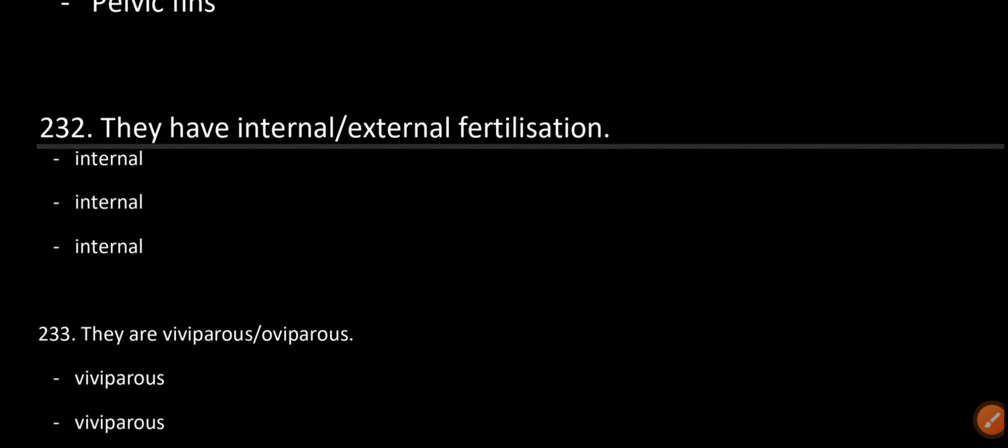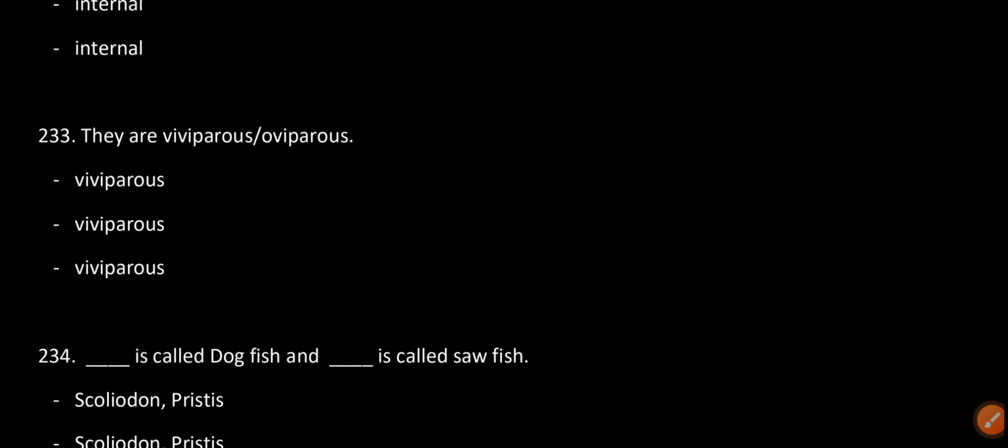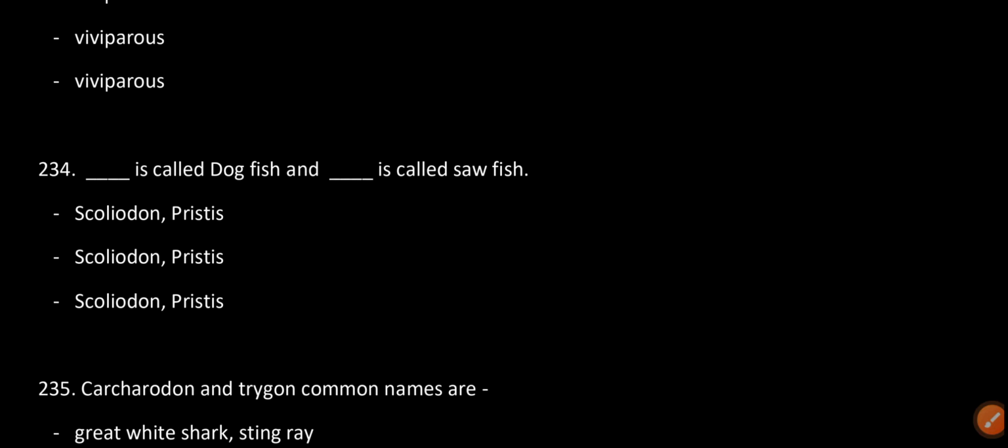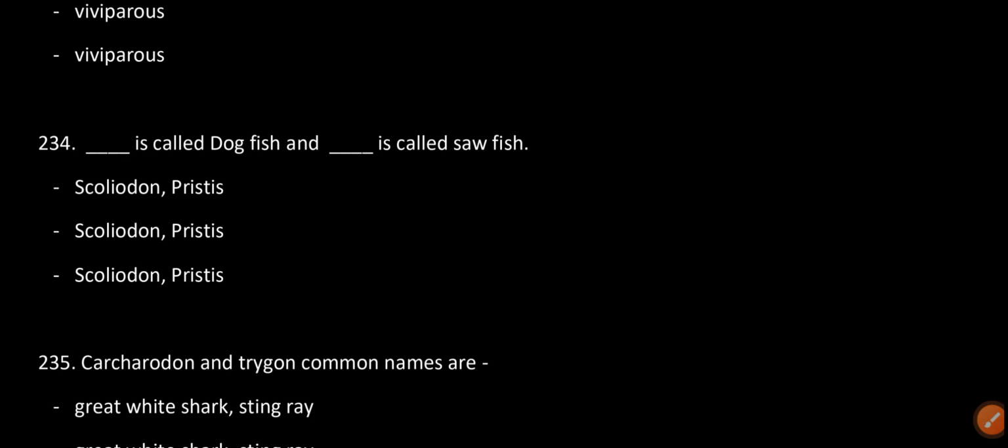They have internal or external fertilization? Internal. They are viviparous or oviparous? Viviparous. Scoliodon is called dogfish and Pristis is called sawfish.